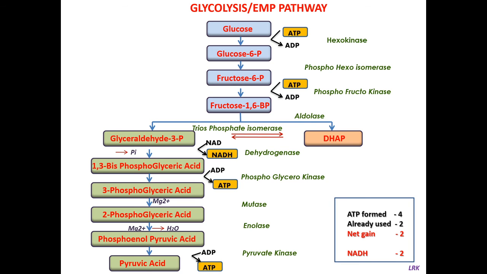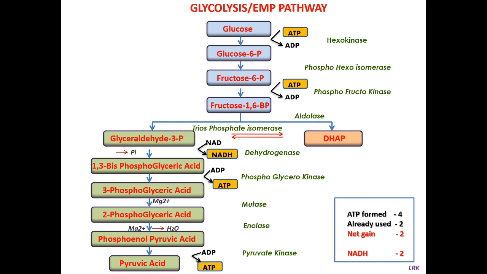As I already said, glycolysis is a common path between aerobic and anaerobic respiration, and it takes place in cytoplasm. The sequence of the reactions involved in glycolysis was first identified by Embden, Meyerhof, and Parnas. So this pathway is also known as EMP pathway. All of them are German scientists, and they worked between 1912 and 1935.